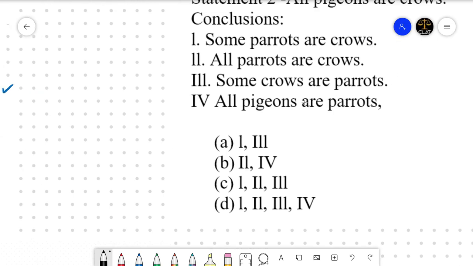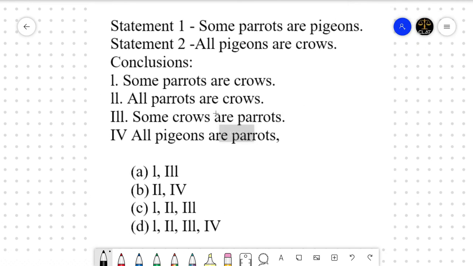Let's see what our last question has to offer. There are 2 statements, 4 conclusions, 4 options. Which option follows? We have to find that. Statement 1 says some parrots are pigeons. Statement 2 says all pigeons are crows. This is a particular statement. This is a universal statement.